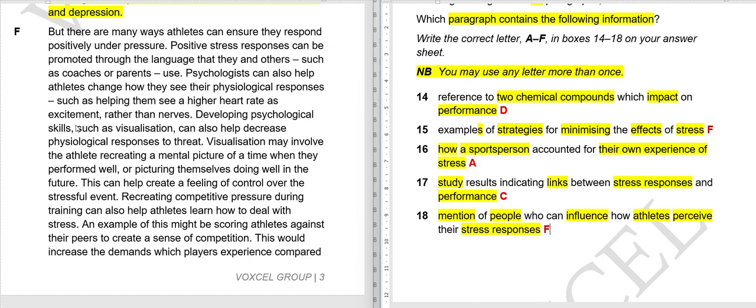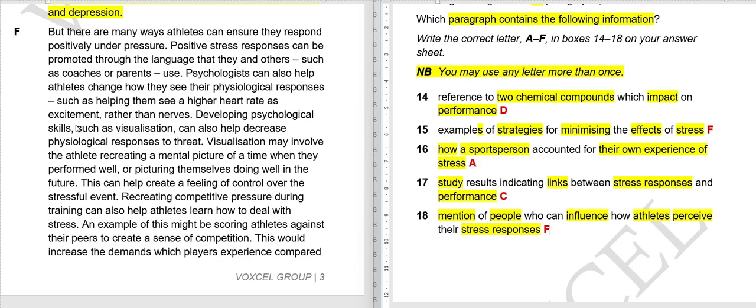Positive stress responses can be promoted through the language that they and others, such as coaches or parents, use. So these responses can be promoted by the language that they or people they know, like their coaches or their parents, use. So we should talk according to that.